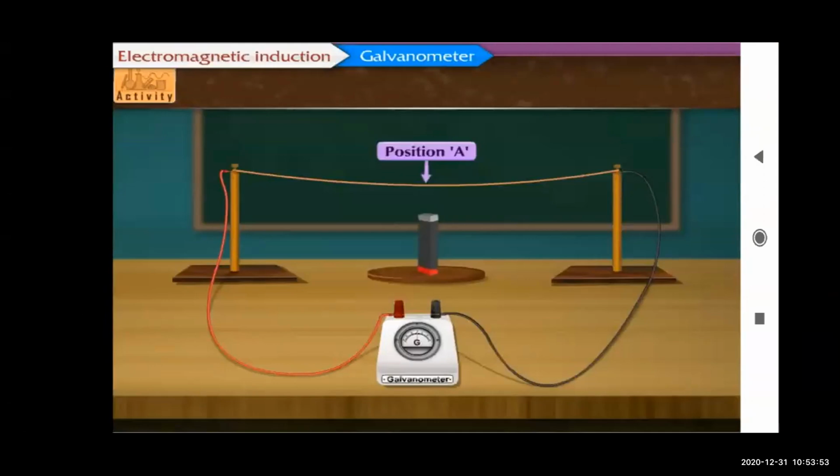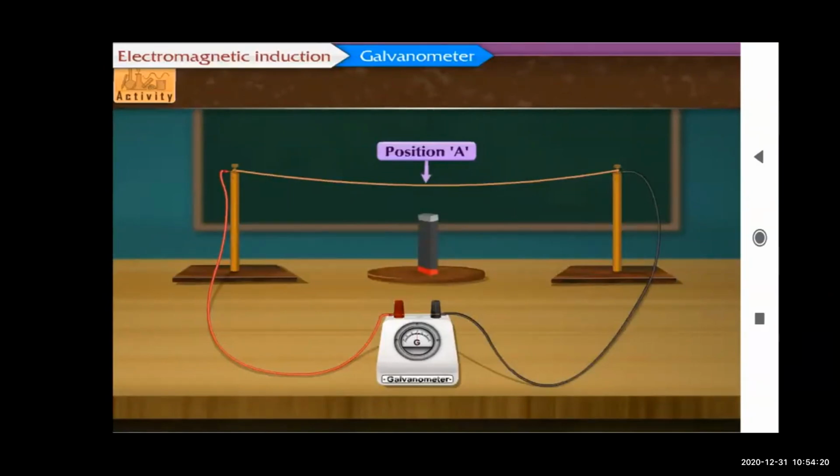The other end of the copper wire is connected to the negative terminal of the galvanometer, which is shown with the black wire. Keep a bar magnet erect in such a way that one of its poles is below the copper wire. Now you can see at the center, a bar magnet is kept in such a way that one of its poles is below the copper wire.